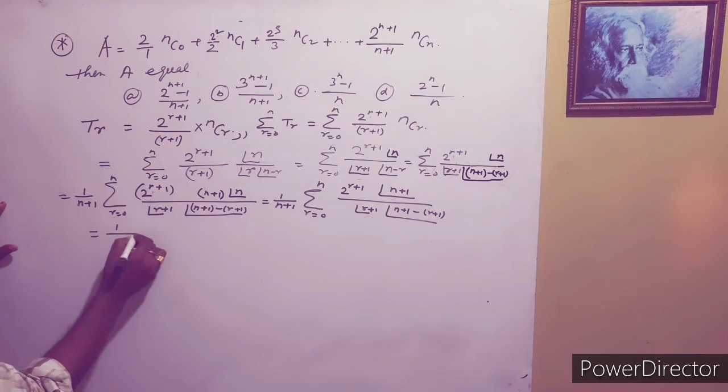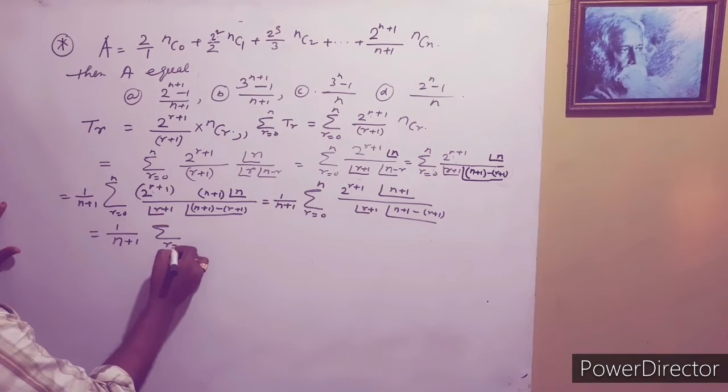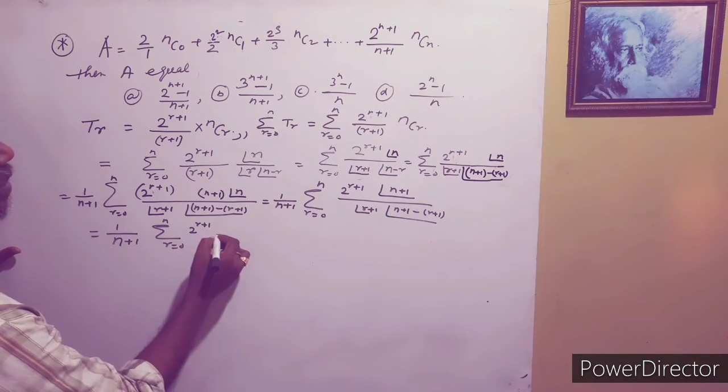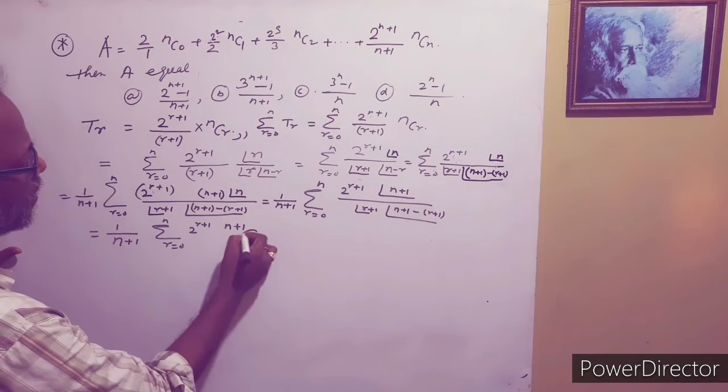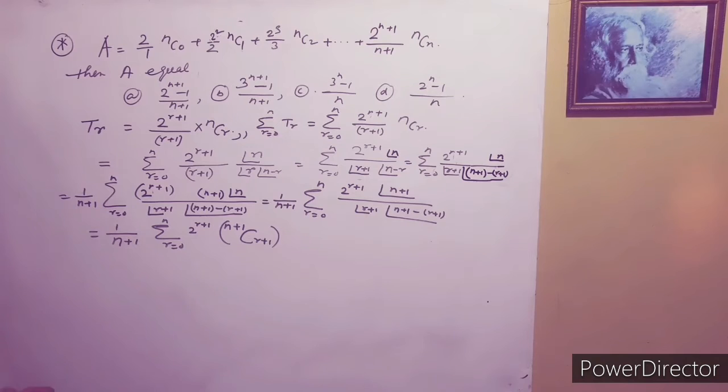So this is equal to 1 by n plus 1 summation r equal to 0 to n of 2 to the power r plus 1 n plus 1 c r plus 1.